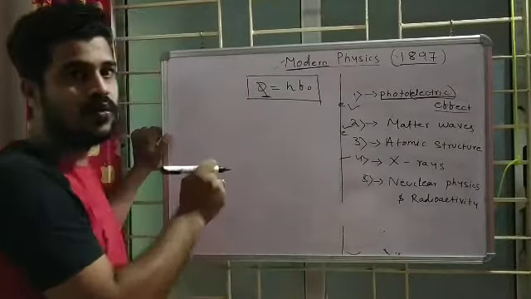That means first it will utilize 2 joule to overcome the work function. Then the remaining 8 joule will be acquired by the electron and the electron will go away. So this 8 joule is the energy of the electron. Total energy given is 10 joule, and 2 joule is utilized to overcome the work function. So the work function is defined as the minimum amount of energy required for the metal to start the emission process. It's very clear: the work function of a metal is the minimum energy required by the metal.